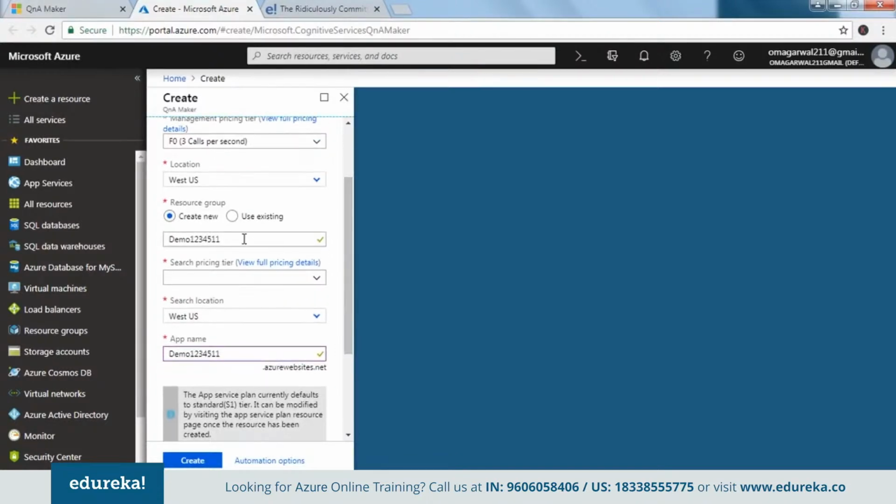Okay, guys. Resource group, now it by default takes the name of my Q&A Maker name and replicates it. You can actually go ahead and use an existing resource group if you have one. If not, let it create one. So what is a resource group? Basically, think of it as a container where certain resources are put in by Microsoft Azure. So when you create a service, along with it, it has to have a resource group attached to it. So each time you have a service, either create a new resource group or use the one that you already have and that suits your needs. In this case, we would be creating one.